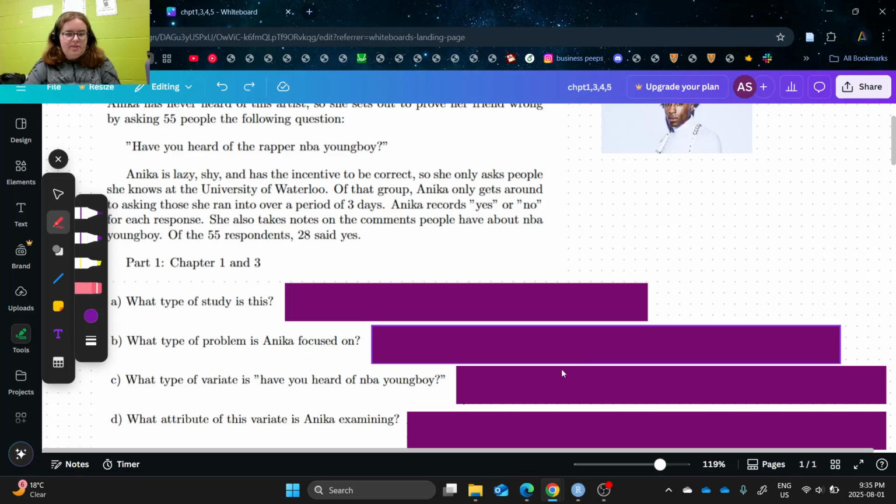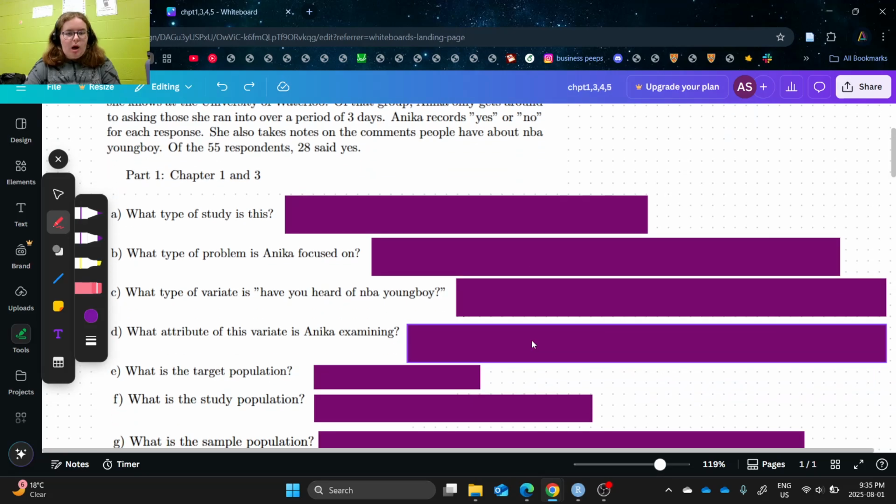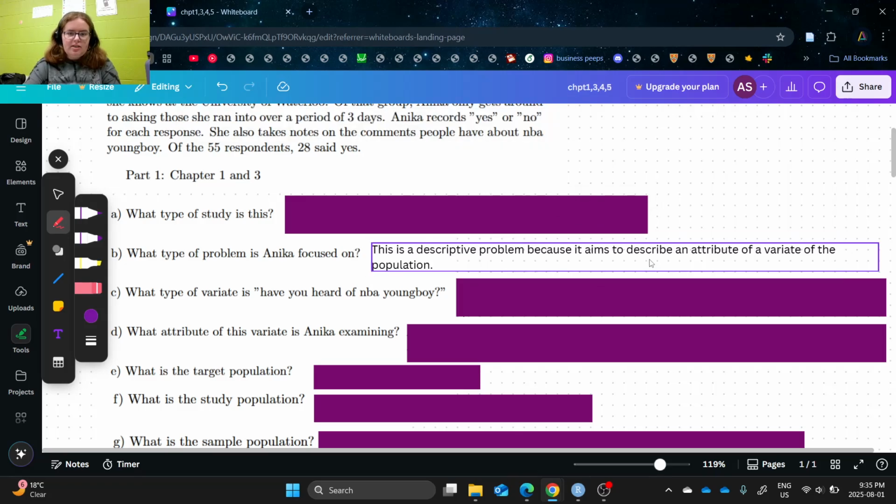So, to get right into the next one, what type of problem are we focused on? Well, there are three types: descriptive, predictive, and causative. And this one is going to be descriptive because it aims to describe an attribute of a variate of the population. So we're just describing how many people, or what proportion of people, know this rapper.